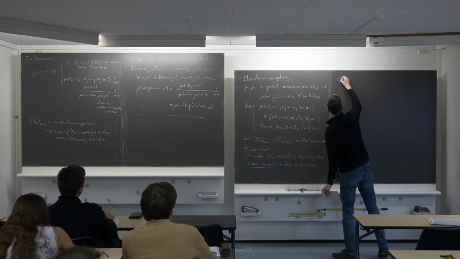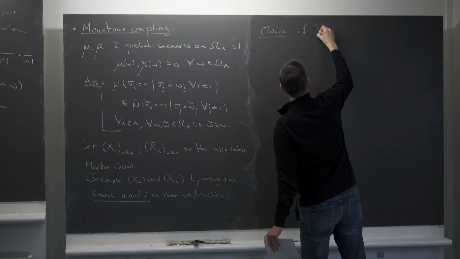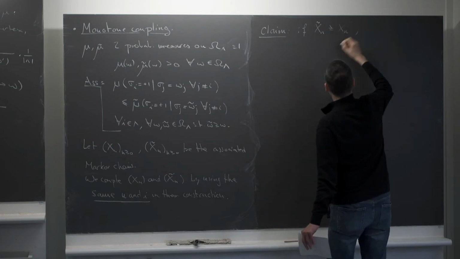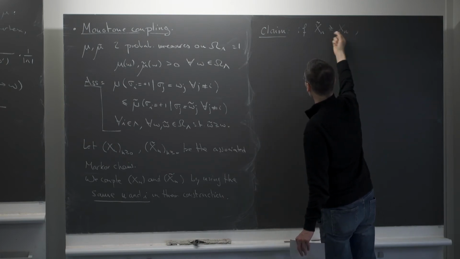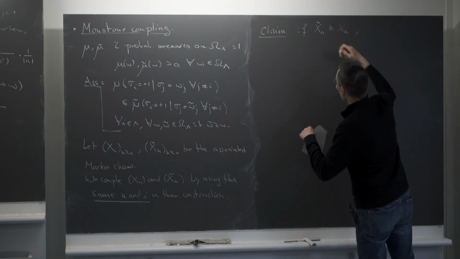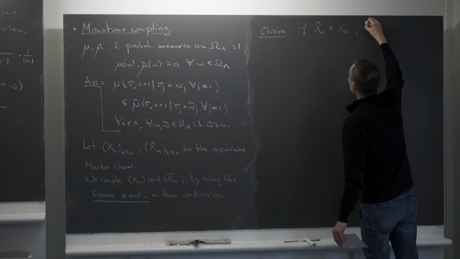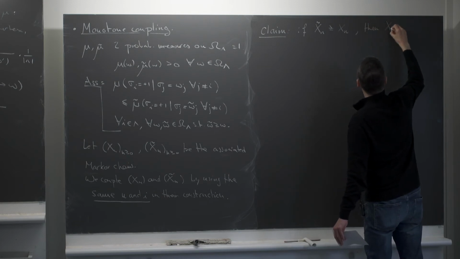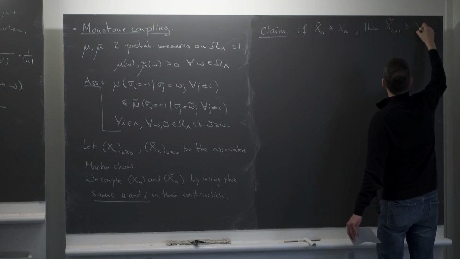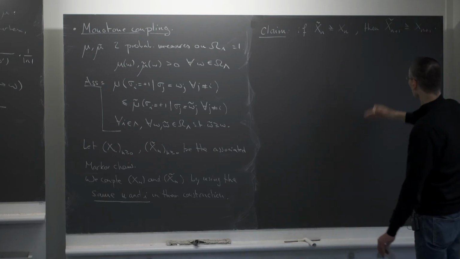So claim: if at some time I have x̃_n greater than x_n, these are configurations in omega, so it's the usual partial order that we're using when doing FKG. So it's x̃_n at vertex i is bigger than x_n at vertex i for all i. Then x̃_{n+1} is greater or equal to x_{n+1}.